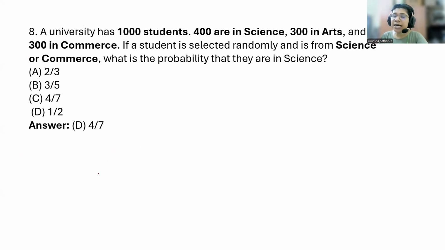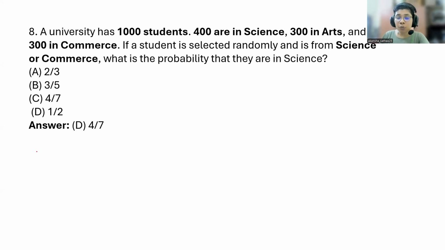A university has 1,000 students. 400 are in science, 300 in arts, and 300 in commerce. If a student is selected randomly and is from science or commerce, what is the probability that they are in science?